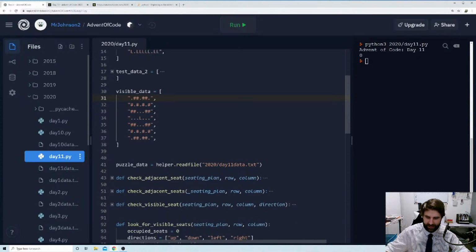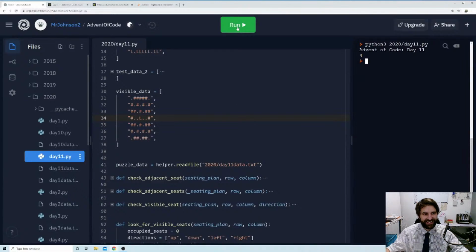Now, if I pop a hash here and a hash here, it should return just 1. Good, fantastic. If I put 2 hashes here, it should return 2. If I put a hash here, it should return 3. So this should return 3. Fantastic. And if I get rid of this hash with a dot, it should still return 3. Good. This should return 4. Okay, it's working. It's great. Fantastic. So that is working.